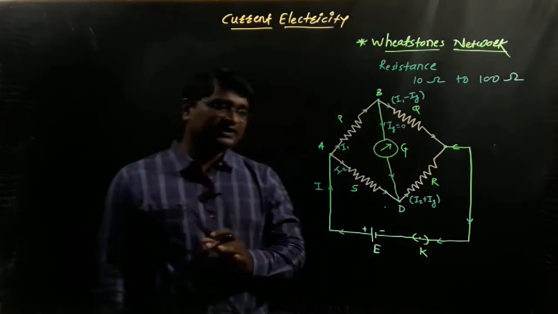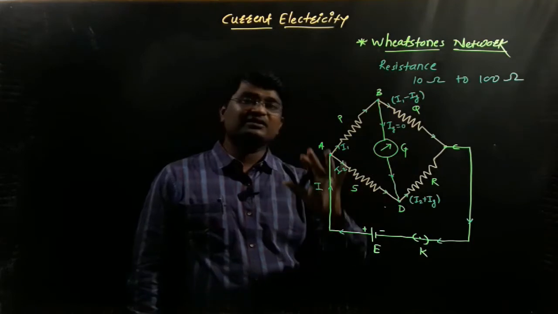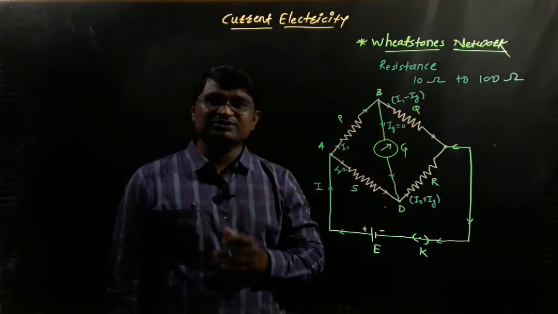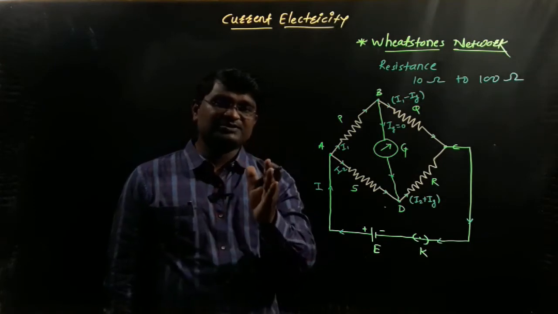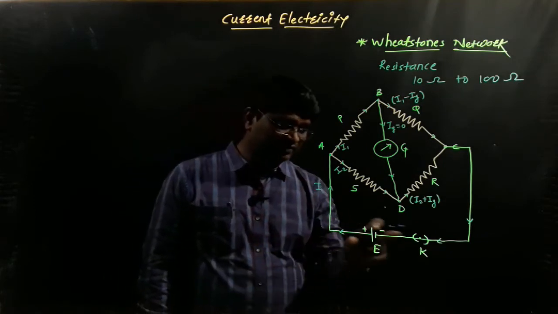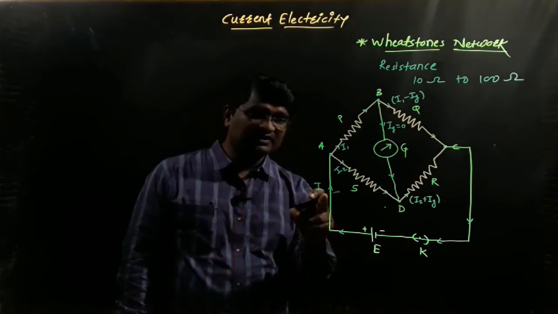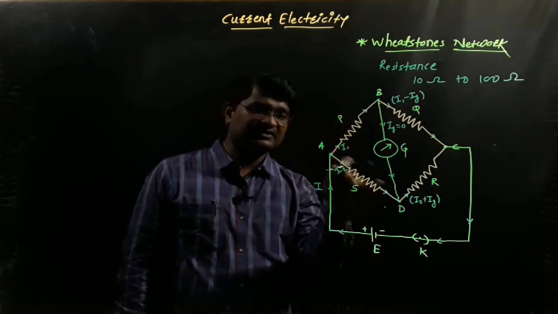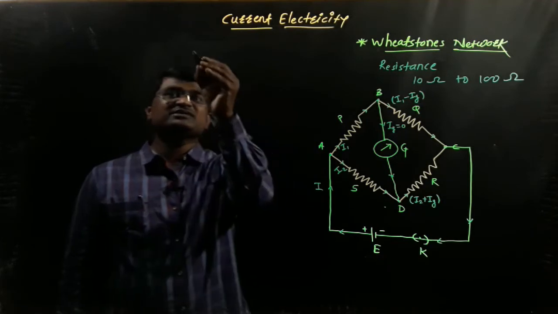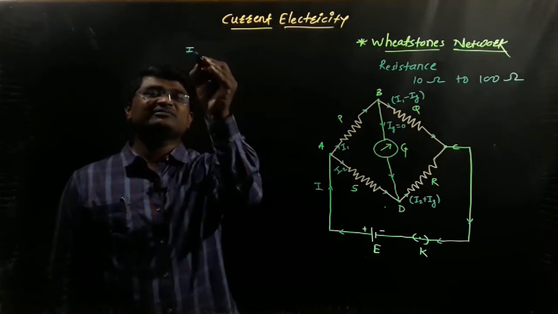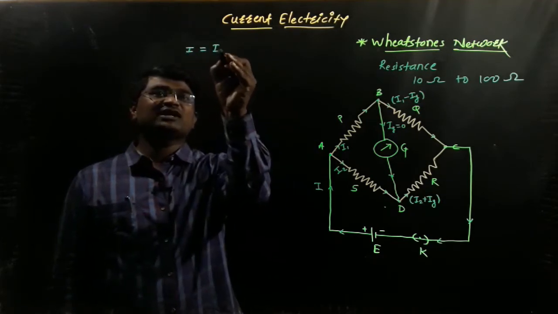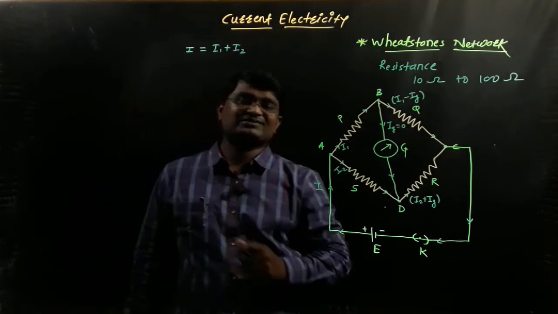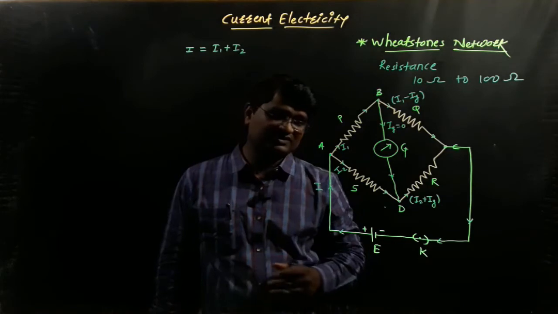Now this Wheatstone's network works with the help of Kirchhoff's first law and also Kirchhoff's second law. With the help of Kirchhoff's first law, the law of junction, we know that when the key is closed, the electric current I passes through the circuit, and when it reaches the point A, it splits into I1 and I2. So the total electric current I is equal to I1 plus I2. This is the concept of Kirchhoff's first law of electric current, the law of junction.